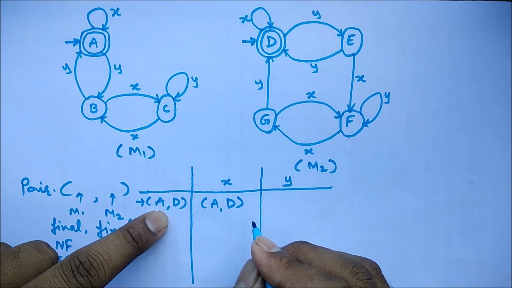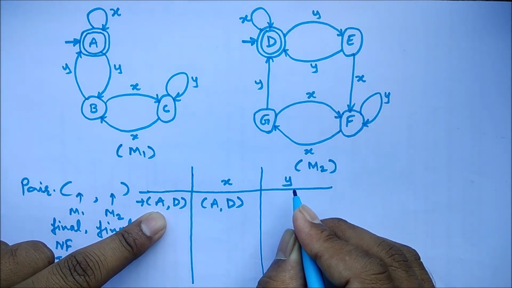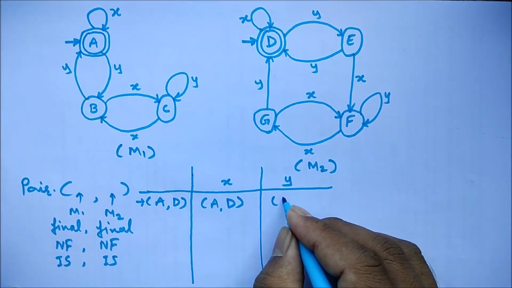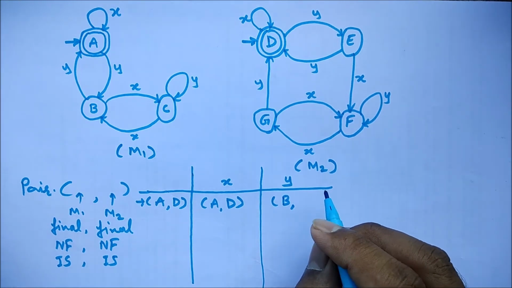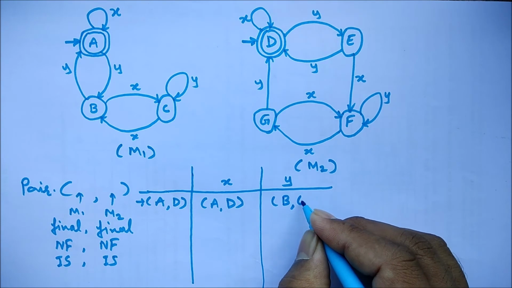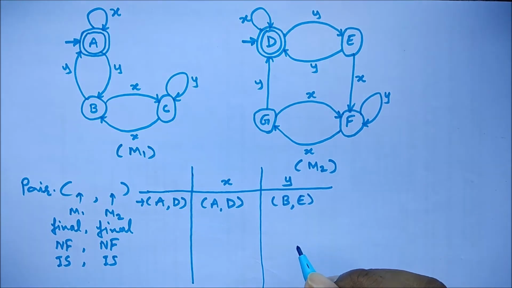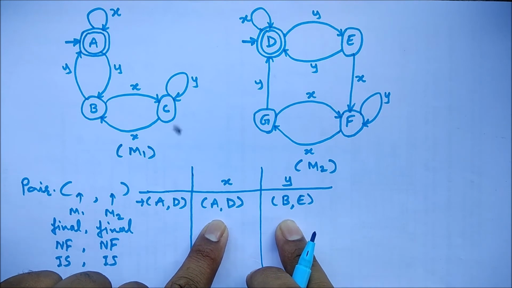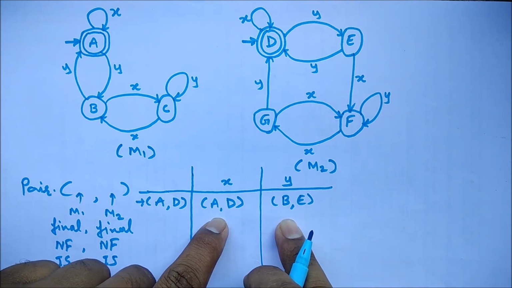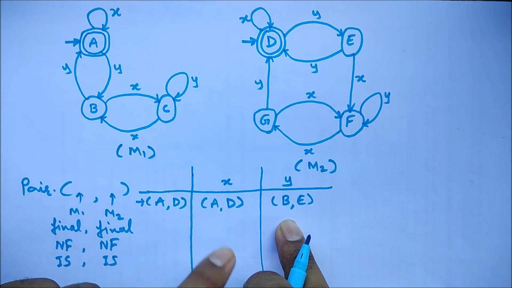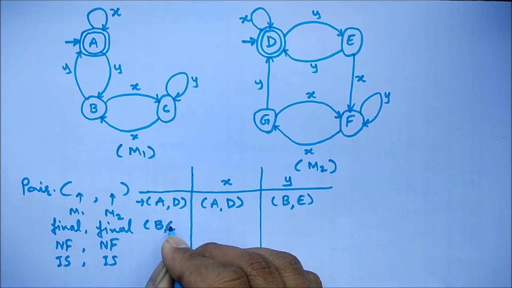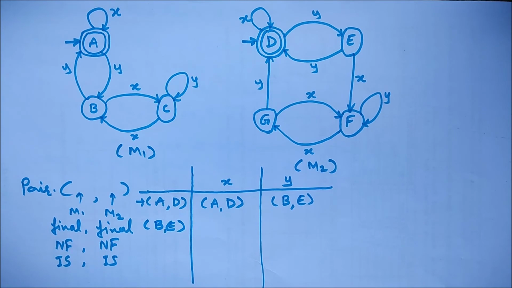Now let's check for input Y. A is transiting to B with input Y, and D is transiting to E with input Y. So here we finished the first step. Are there any new pairs which we got? Out of these two pairs, AD we already worked on, and the second pair we received is BE. So now the second pair we have to work on is BE.